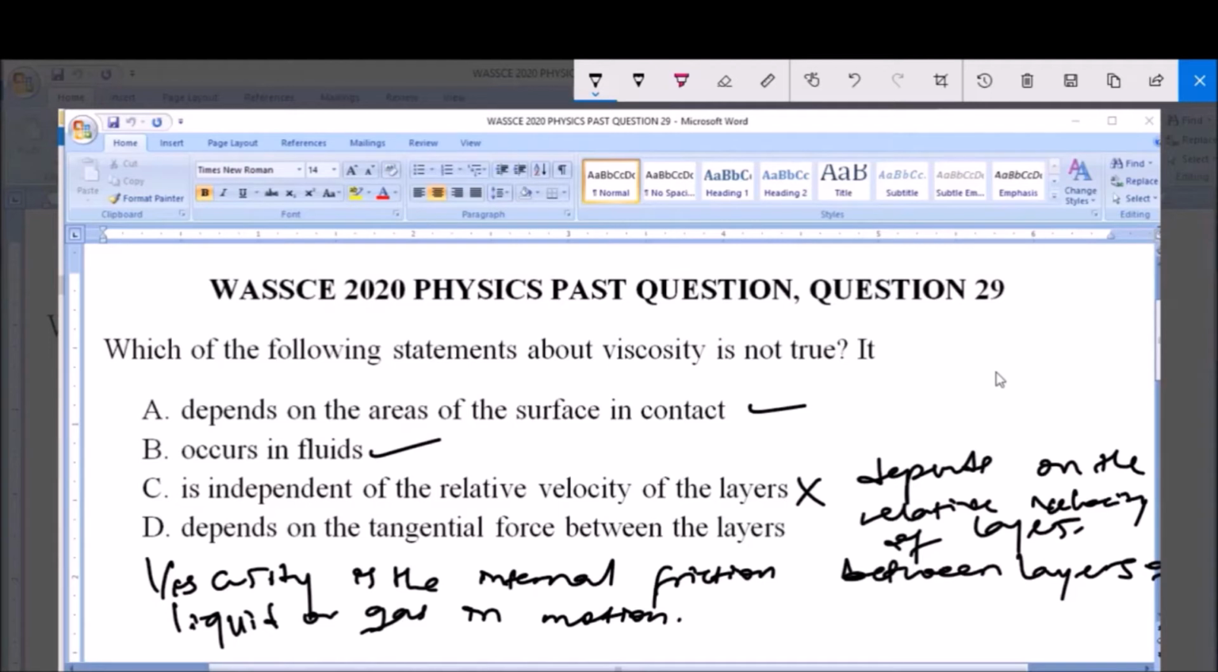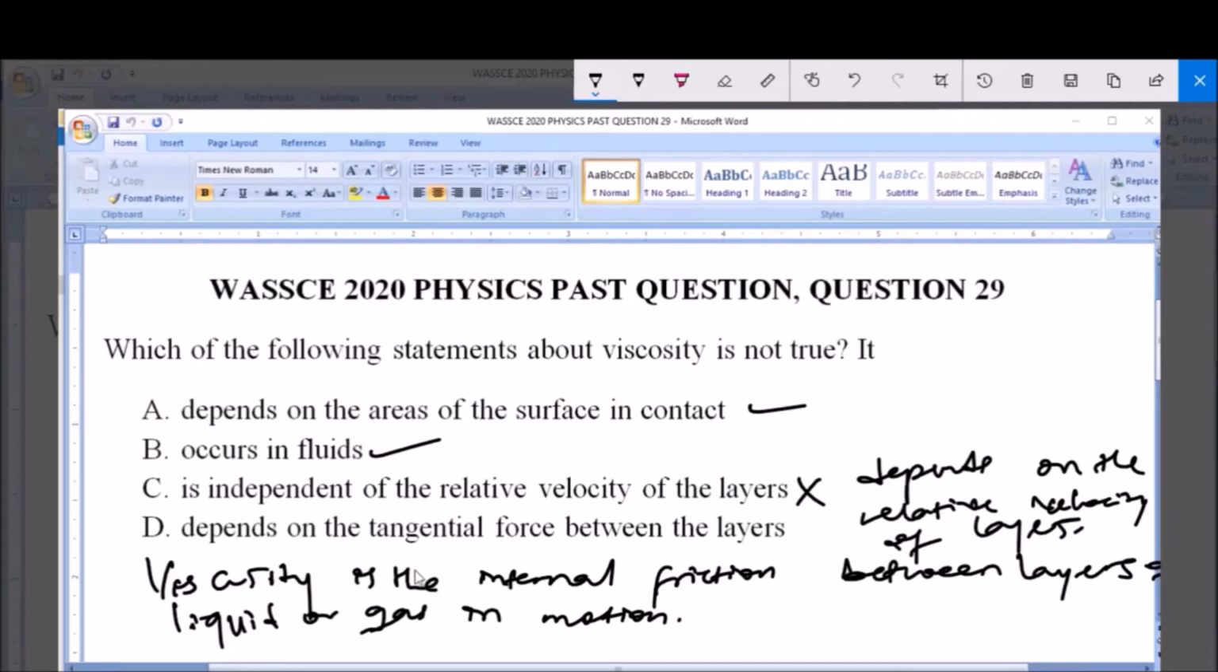If you have a viscous fluid like your engine oil, and you put a stone inside this engine oil, you discover that this stone will be going down gradually, little by little. It won't be as when you put a stone inside a less viscous fluid like water. Now this stone moving downward is experiencing viscosity, and its velocity is relative to the velocity of the layers of this fluid, and so therefore viscosity depends on the relative velocity of the layers in contact.